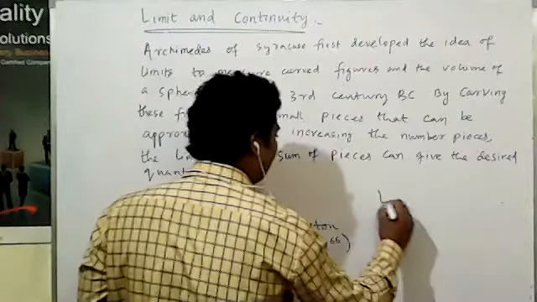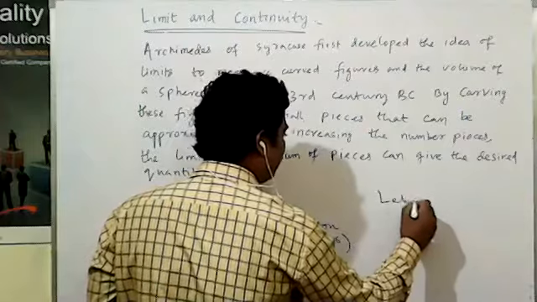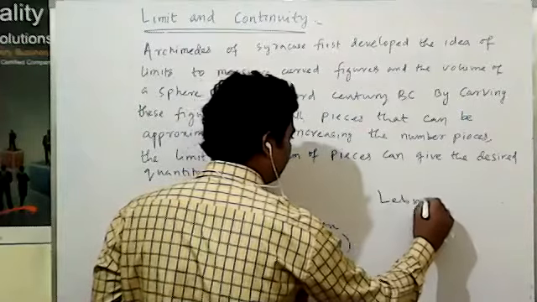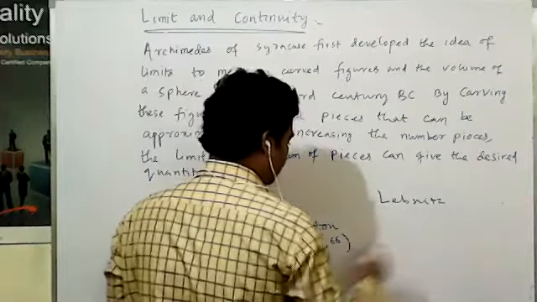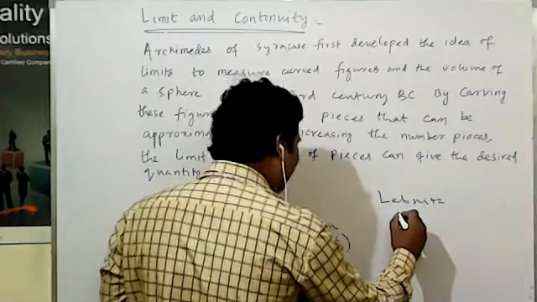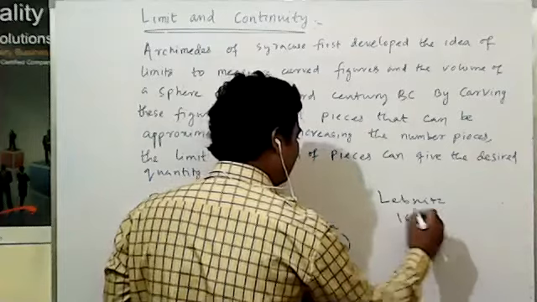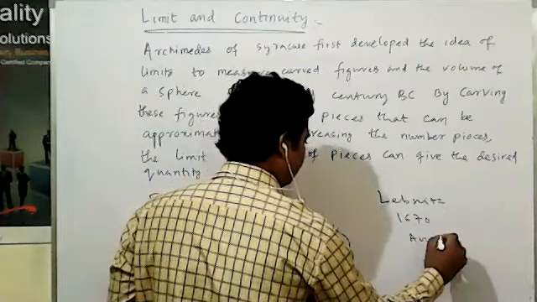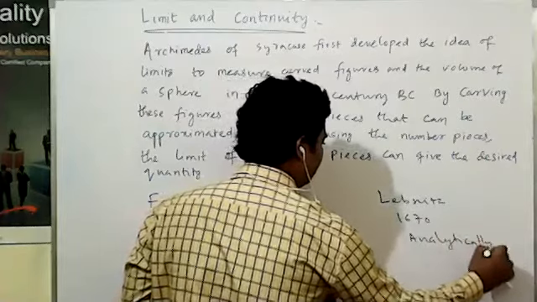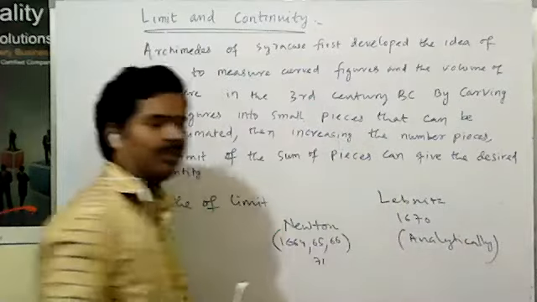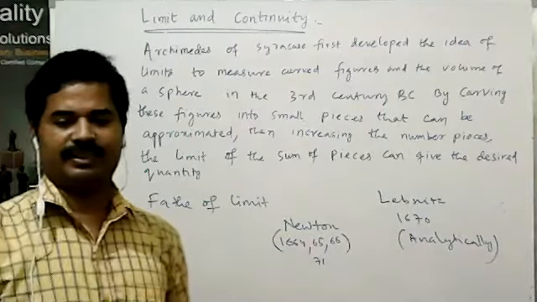And at that time, in 1670, Leibniz developed it analytically and also published the concept of the limit.